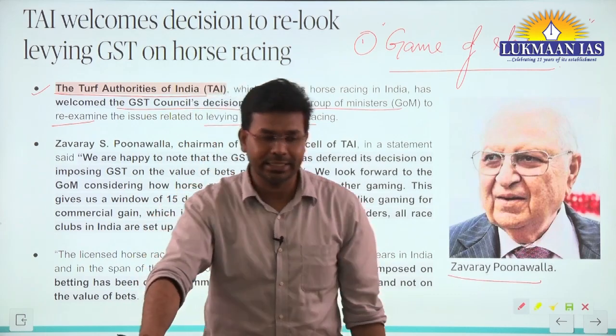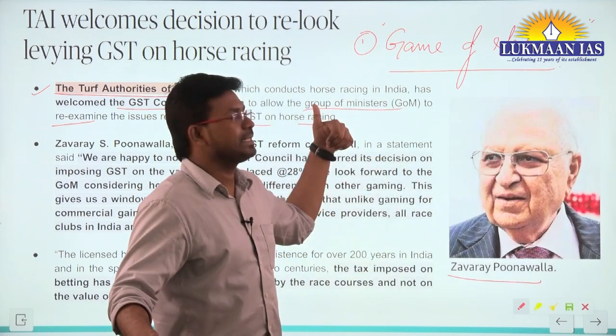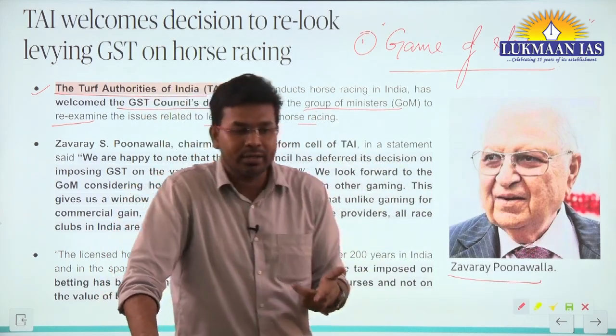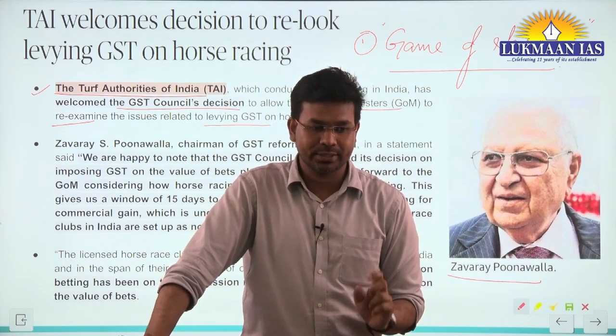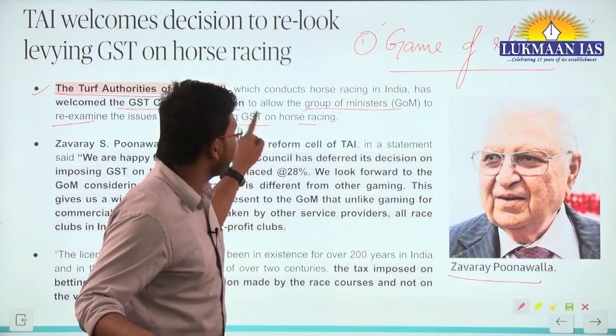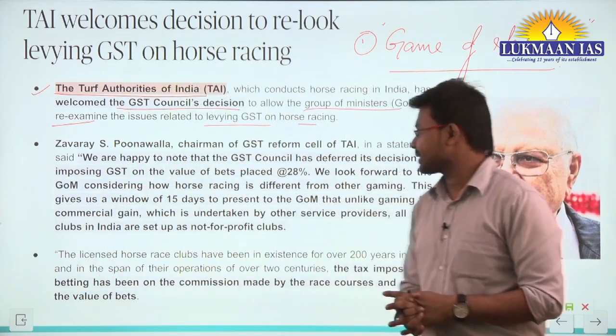Now let us understand this. We have understood that horse racing is a game of skill. Now the government of India has thought that we will allow the group of ministers to revisit and look into the issue of applying GST on horse racing.